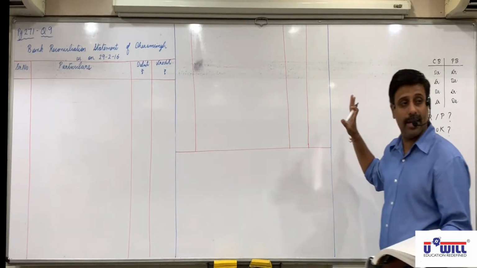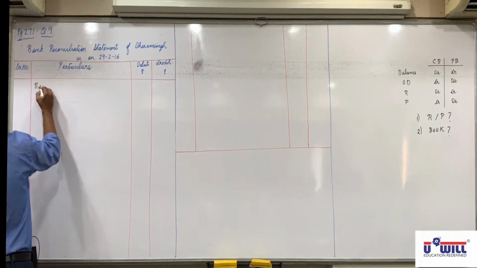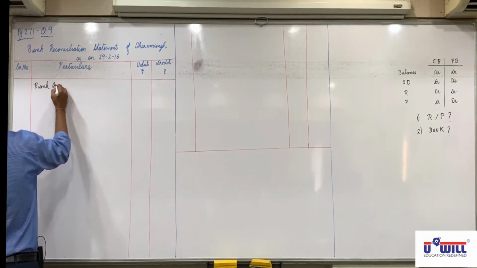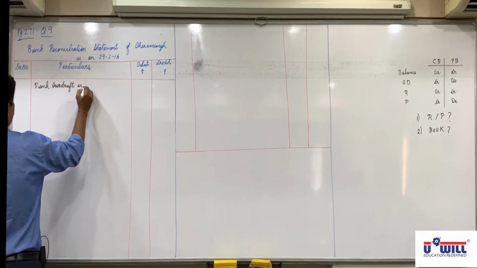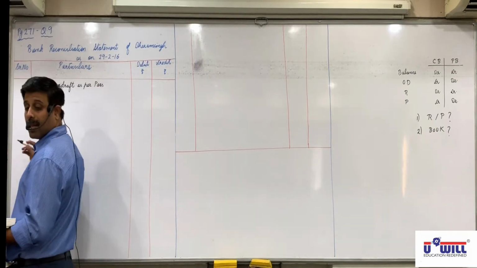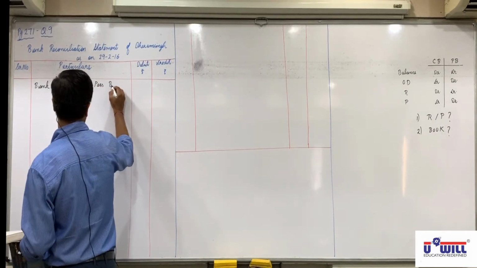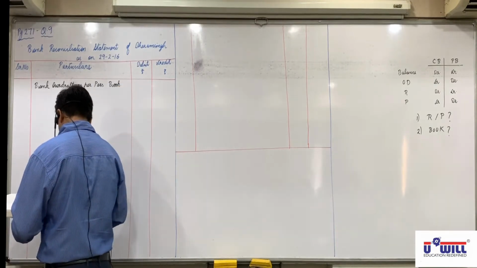Debit side. So, bank overdraft as per passbook, and in debit column 4,000.